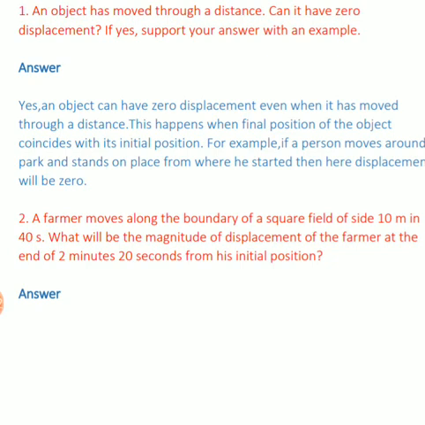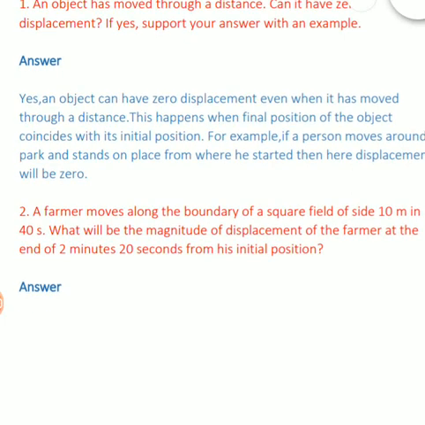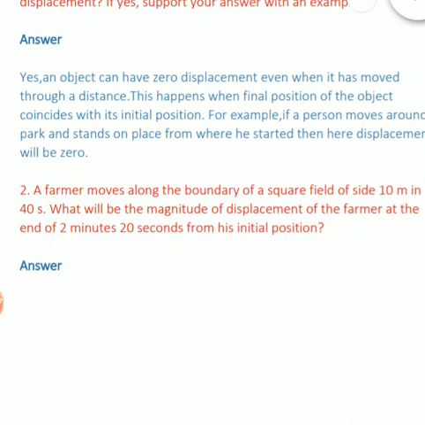So the answer to this question should be yes, because displacement can be 0. An object can have 0 displacement even when it has moved through a distance. This happens when the final position of the object coincides with its initial position.